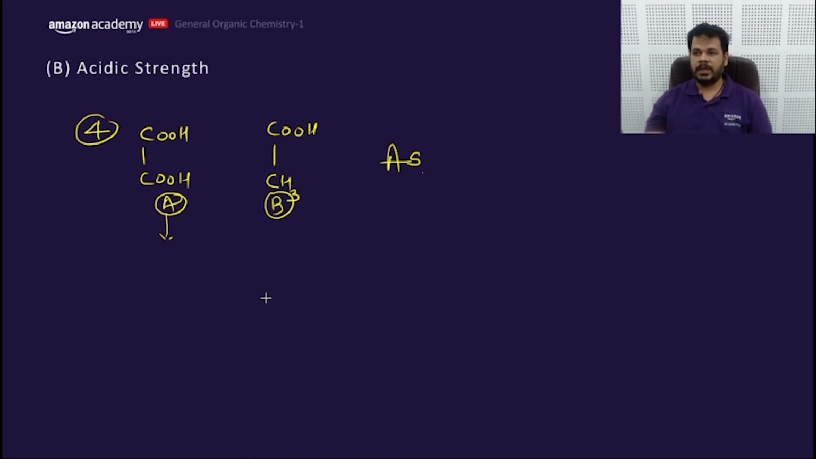A is better than B. Okay. COO minus and C double bond OH.